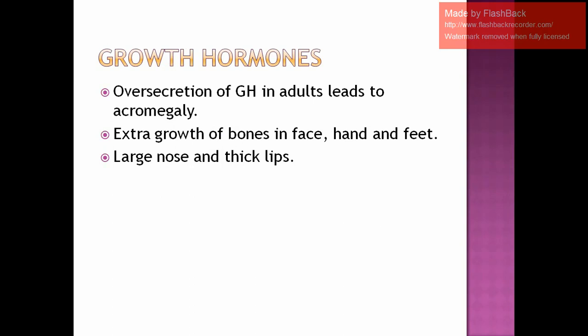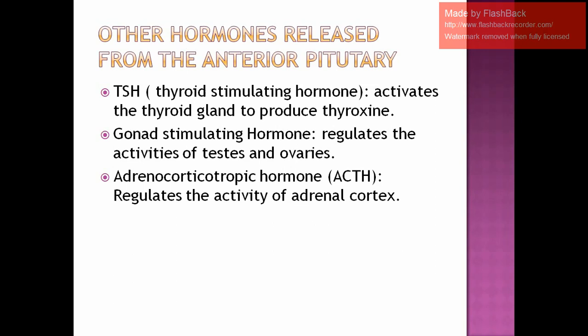In this condition, acromegaly, there is extra growth of bones in the face. That means your face looks disproportionate, because with too much bone growth, your face will look abnormal compared to your entire body. Your hands and feet will also look different, because there will be extra growth of the bones in the face, hands and feet, and there will be a large nose and thick lips. So this was the first hormone that we discussed for the anterior lobe of our pituitary gland. Now we will discuss the other hormones released from the anterior pituitary lobe.